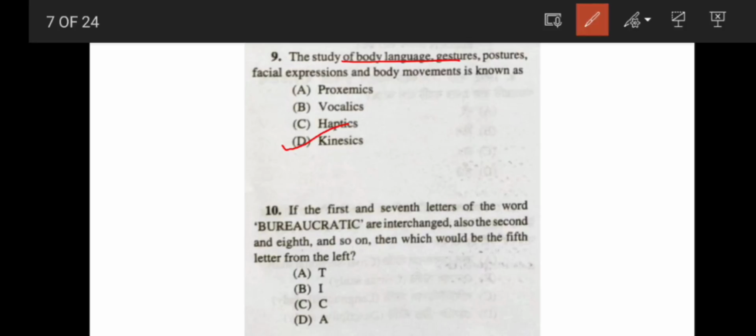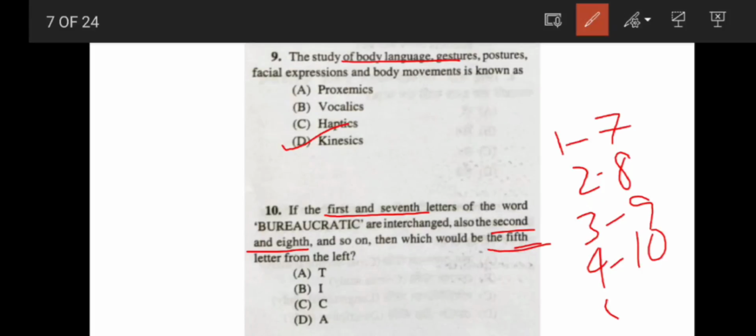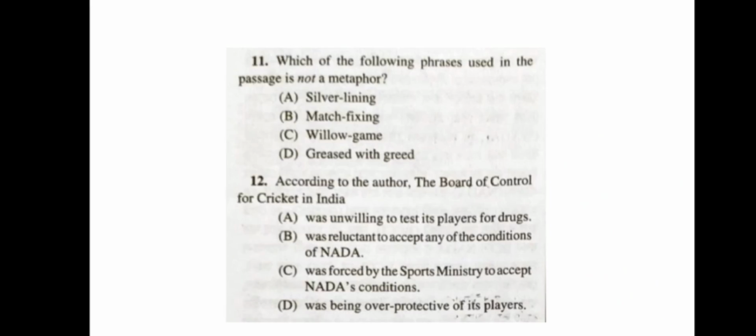Now, if the first and seventh letters of the word bureaucratic are interchanged, also the second and eighth letters and so on, then which would be the fifth letter? See here, first is changed with 7th, second with 8th, third with 9th, fourth with 10th, fifth with 11th. So what is the 11th letter? 1, 2, 3, 4, 5, 6, 7, 8, 9, 10, 11. The 11th letter is I. So the correct answer is I, option B. Coming to the next question.